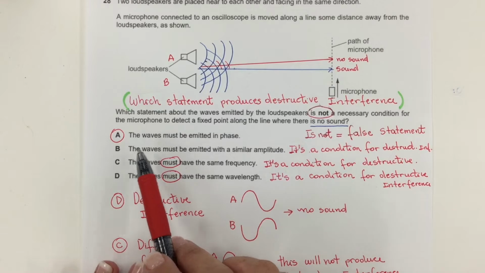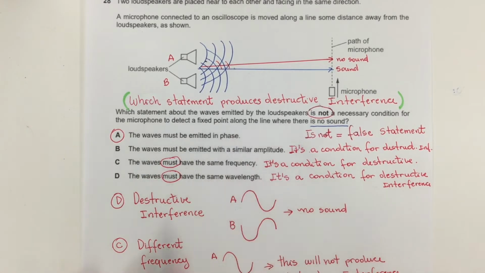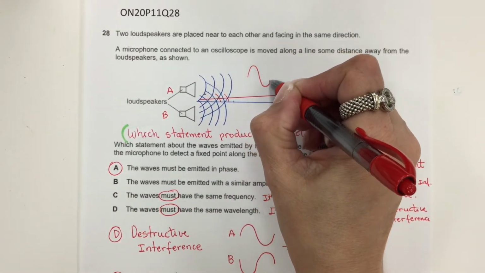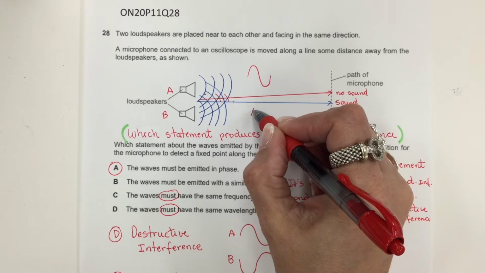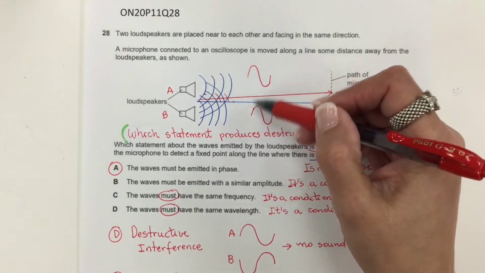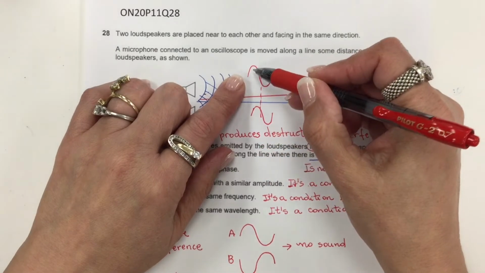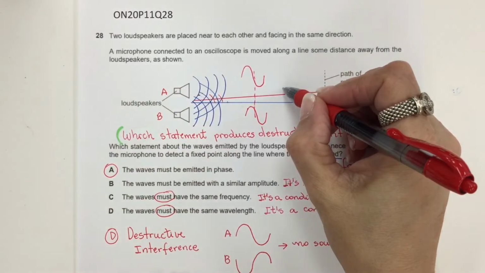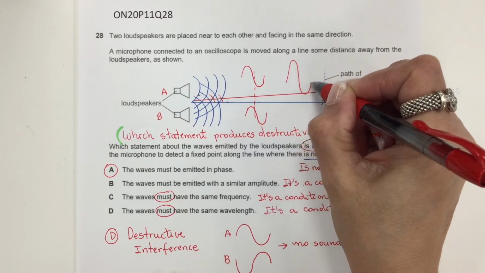A states that the waves must be emitted in phase. In phase means that if this wave goes like this, the other wave must be like this. If they are in phase, they are going to add to each other. Then they are going to produce a resultant wave that is taller.